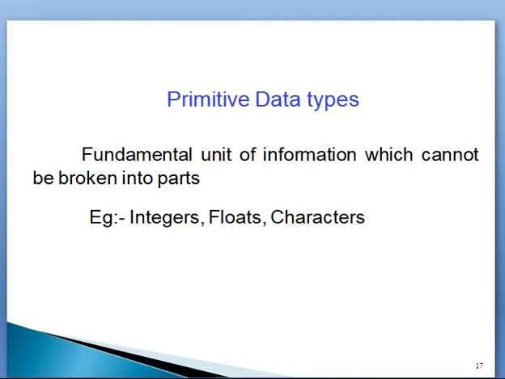Integer is used to represent numbers without decimal point. The second, float, is used to store numbers with decimal point. Example: 2.3, 5.4, 6.7, like that.